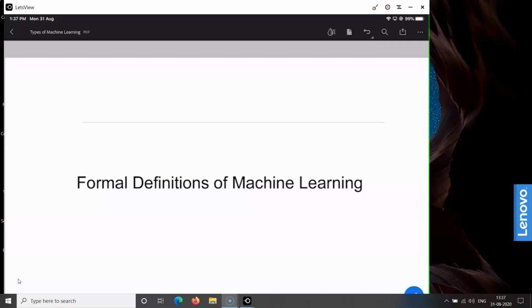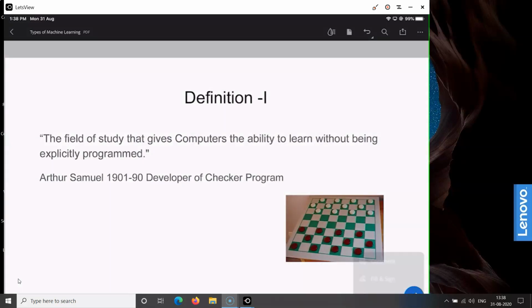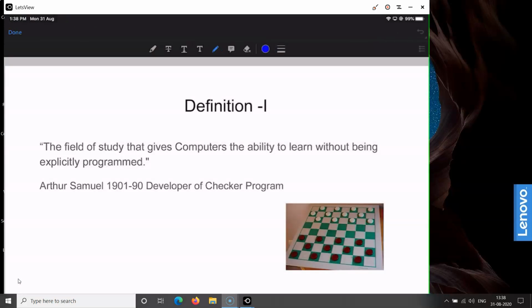Now we are going to see what are different types of formal definitions of machine learning. In the literature, there are two widely known definitions of machine learning. The first definition is given by Arthur Samuel, who developed the checker program. Checker is a board game like chess, and he says that machine learning is a field of study that gives computers the ability to learn. Focus here on the ability to learn without being explicitly programmed.